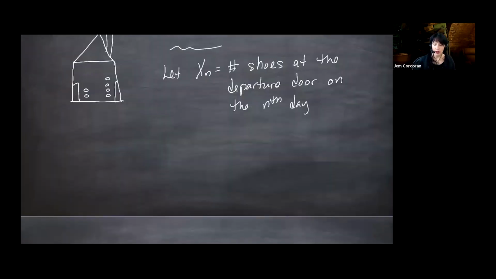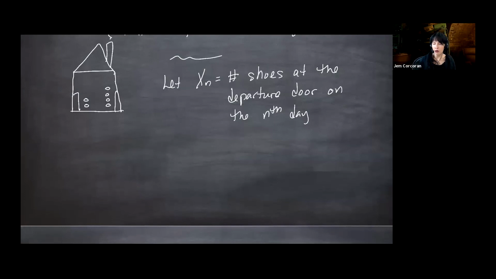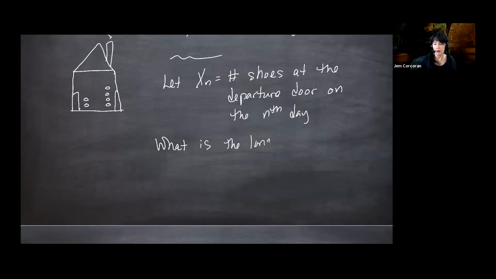So what is the long run probability that this runner runs barefoot? The long run proportion of time or probability the runner runs barefoot.